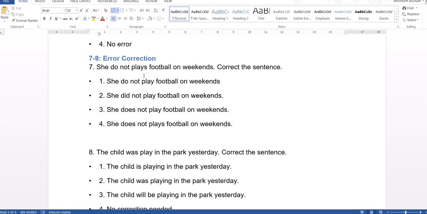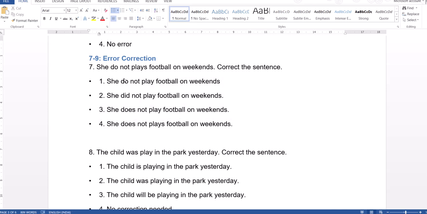Next one, she do not plays football on weekends. Correct the sentence. Again, let us check different types of errors in the question. She do not play football on weekends. She did not play football on weekends. She doesn't play. She does not plays. So if you look at all the options, the verb is varying in all the